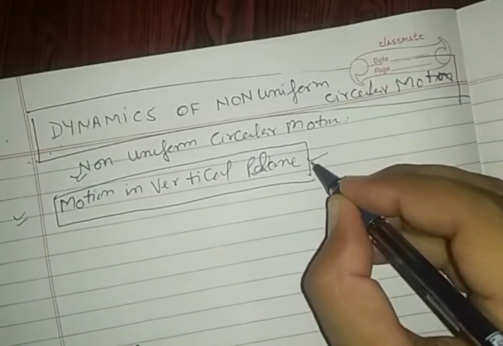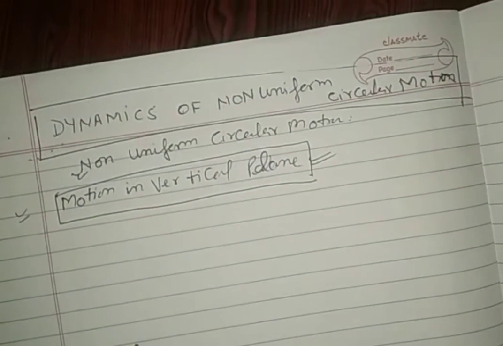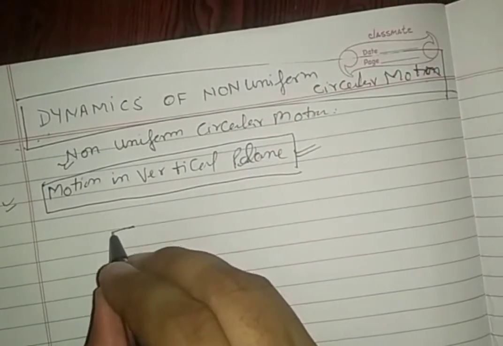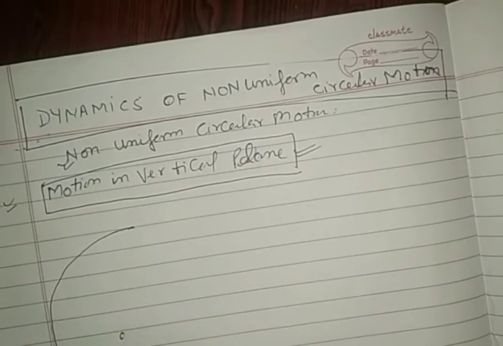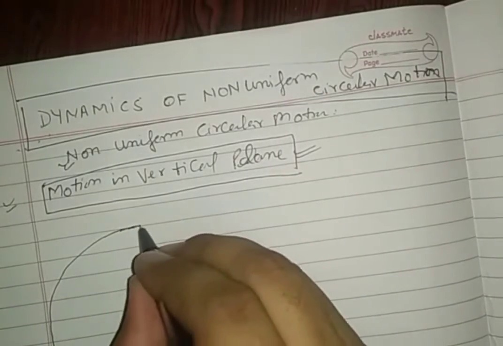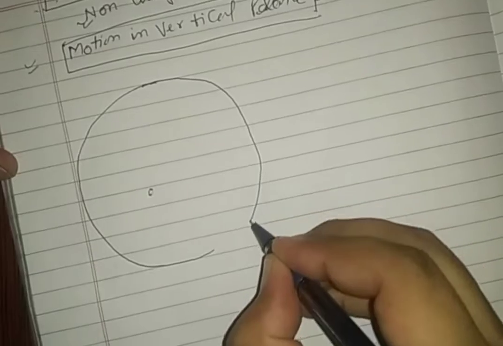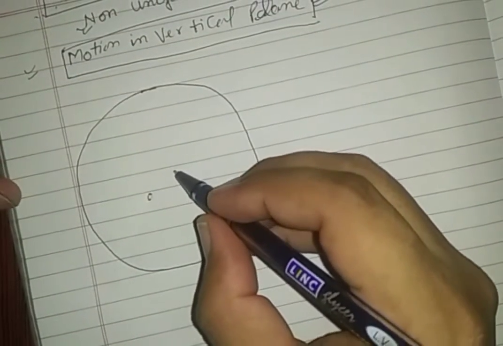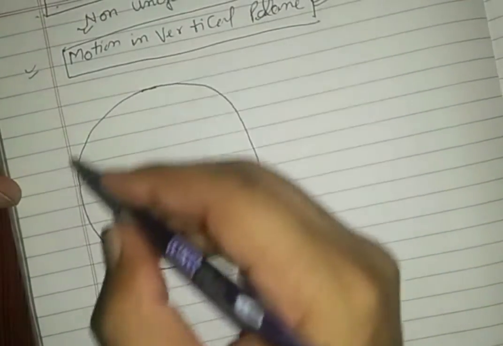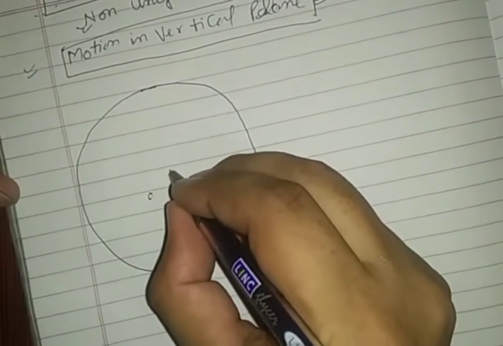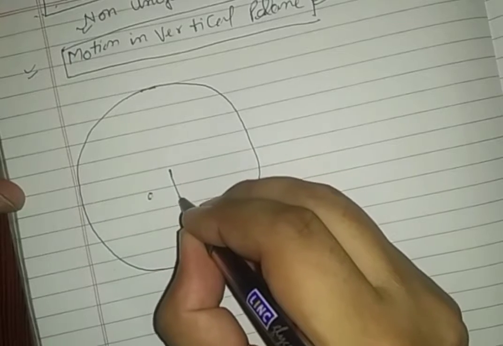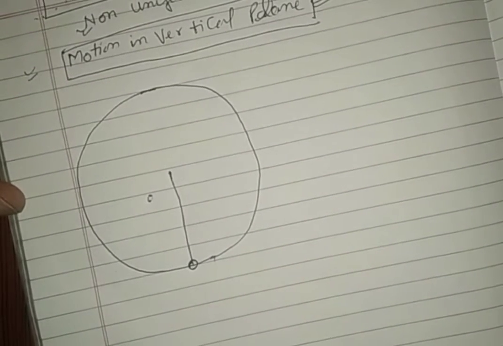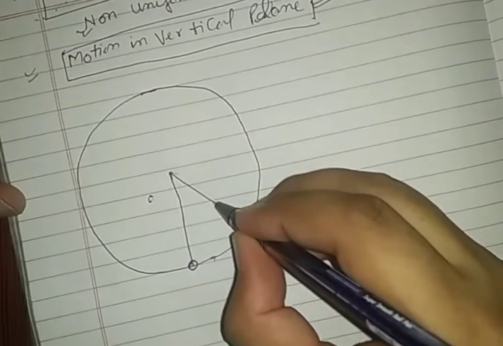By showing this, we can give an example of non-uniform circular motion. Non-uniform circular motion means a moving body rotates in a circular path with non-uniform speed. The speed is varying during the motion. Let's see. A particle is moving here in a circular path.